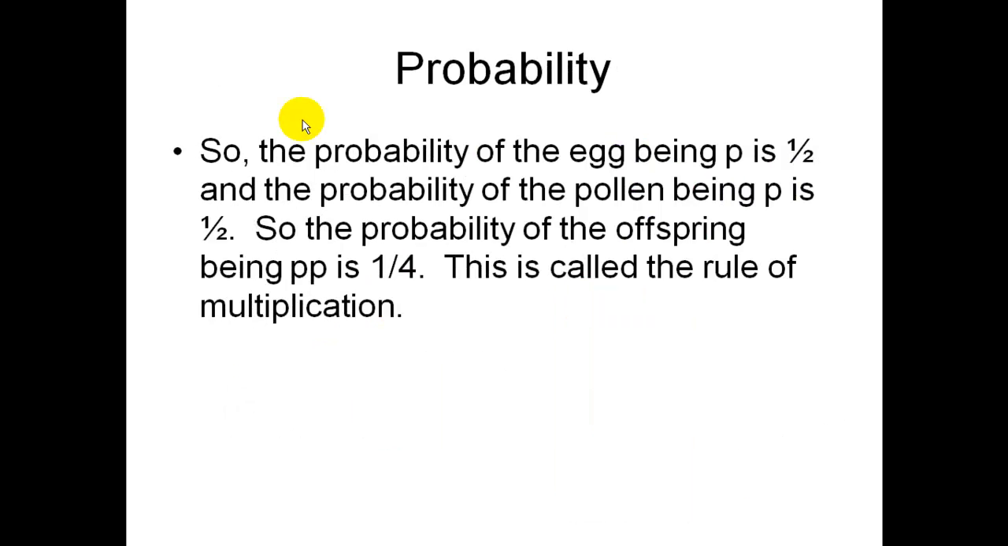So, for example, the probability of the egg being little p is 1/2, right? Because you're either big P or little p. And the probability of the pollen being little p is also 1/2. So the probability of the offspring being little p is 1/4. You would multiply those together. This is called the rule of multiplication.